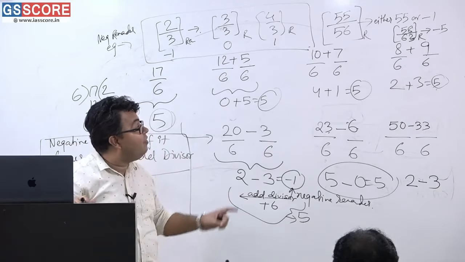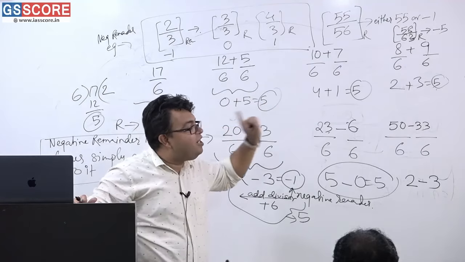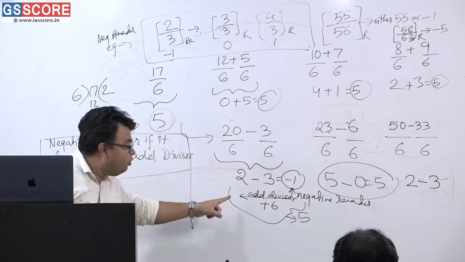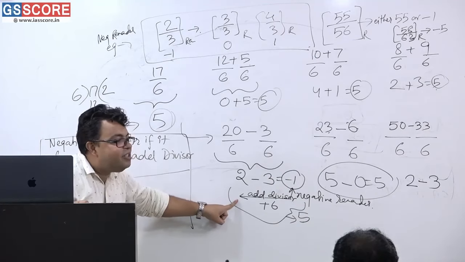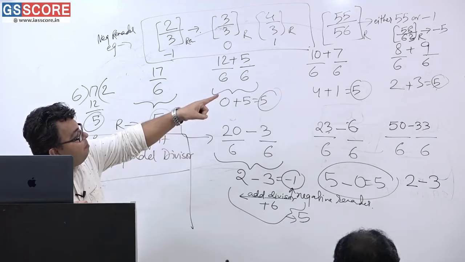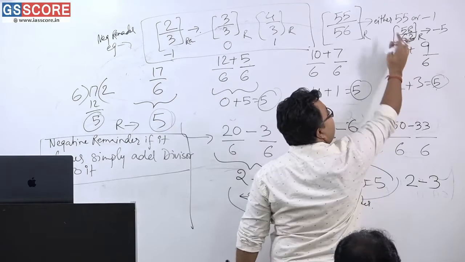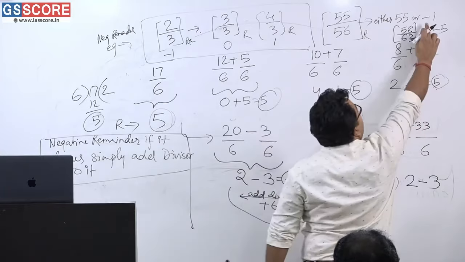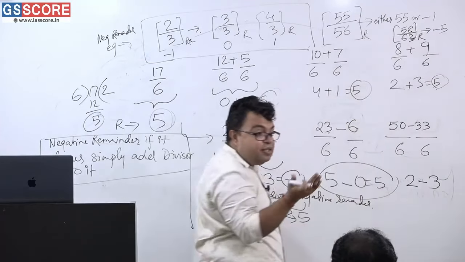So I can write eventually, 58 is the remainder. I can also write -5 as a remainder, because you have known the principle. Whenever negative remainder is there, just add divisor to it. So when you add -5 and 63, this will be the result. Am I correct or not? And if you add -1 and 56, this will be the result. That is exactly the answer.